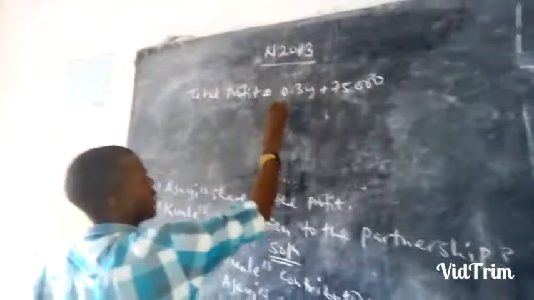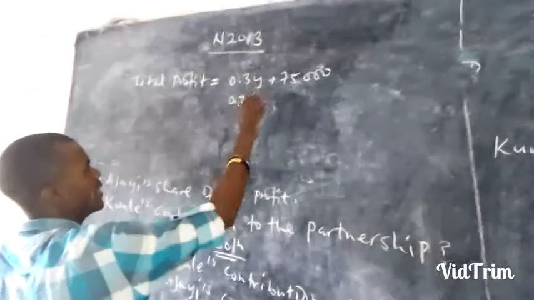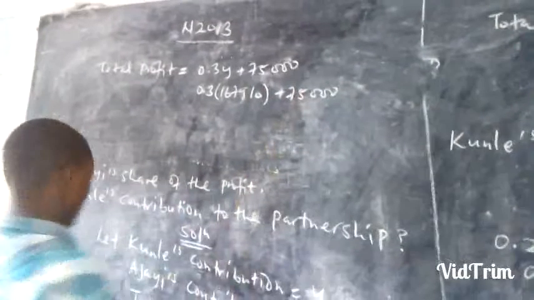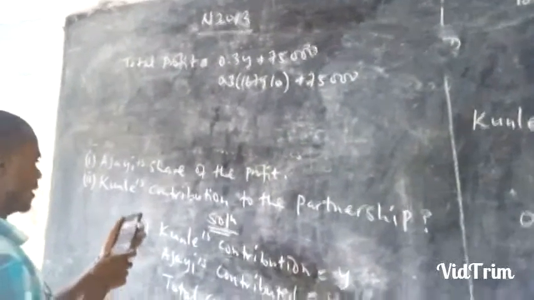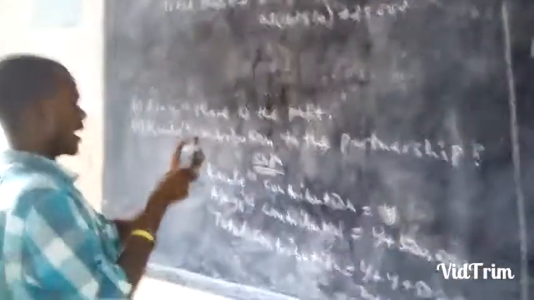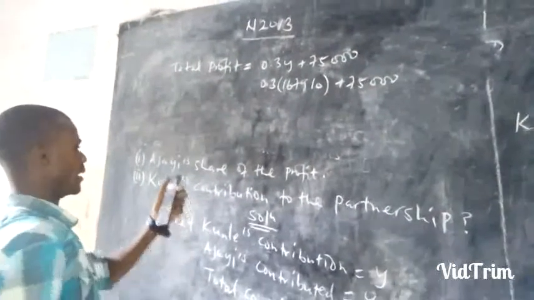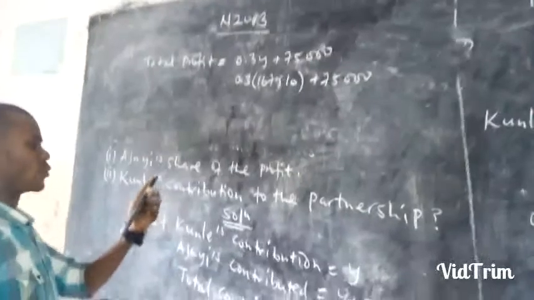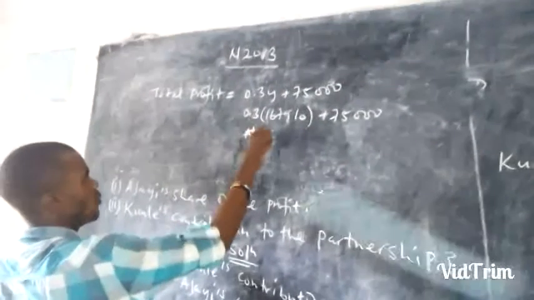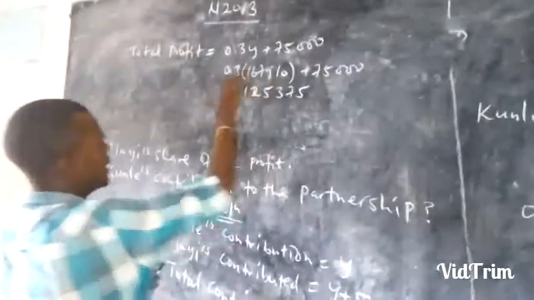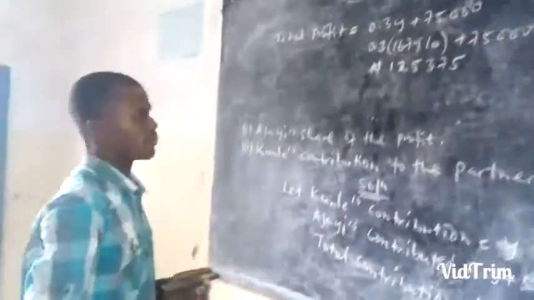So we have 0.3 times 167,910 plus 75,000. If I multiply that and add the 75,000, it is going to give us 125,375 naira. That will be the total profit.